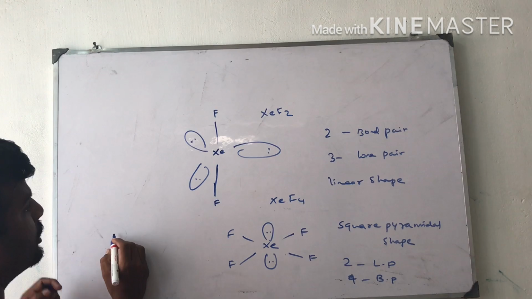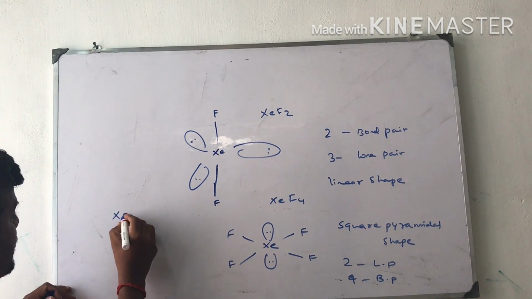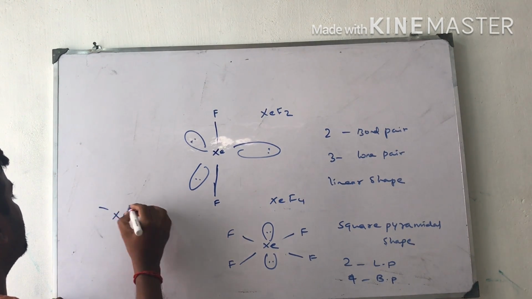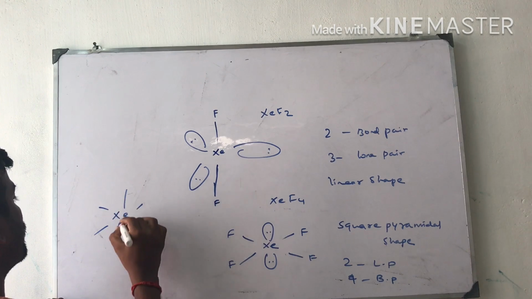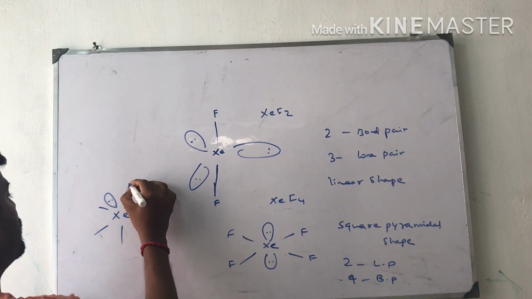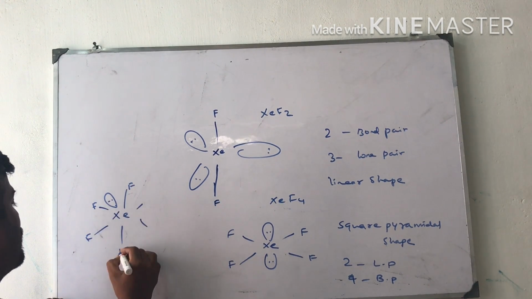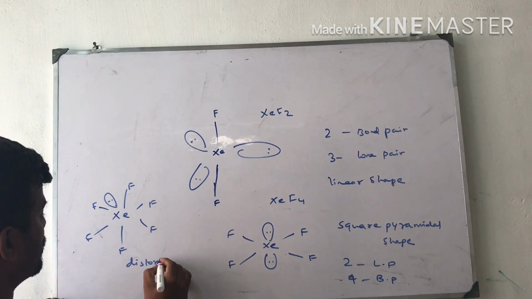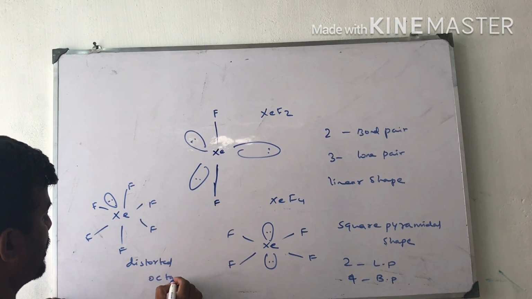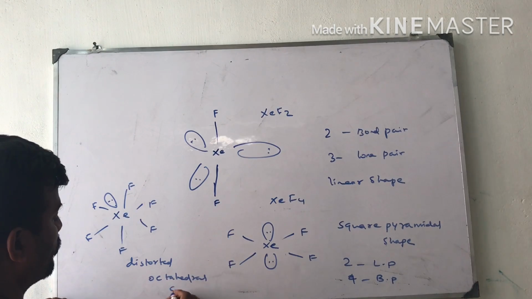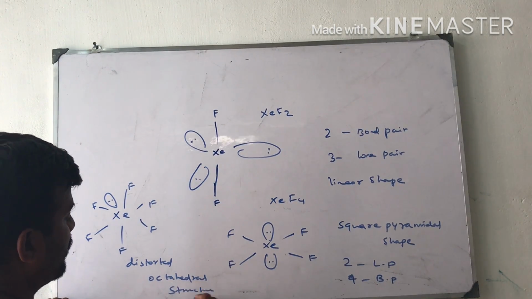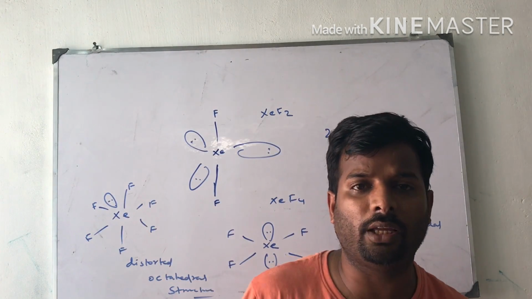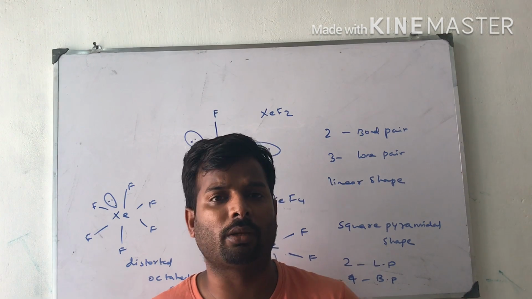One more structure is XeF6. XeF6 is like this, with fluorine. The structure is distorted octahedral. With this we can wind up the class today. Next class we will continue the remaining things.